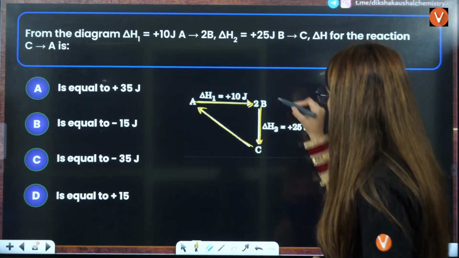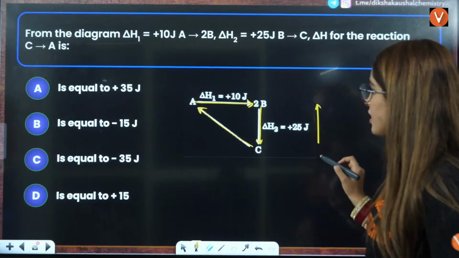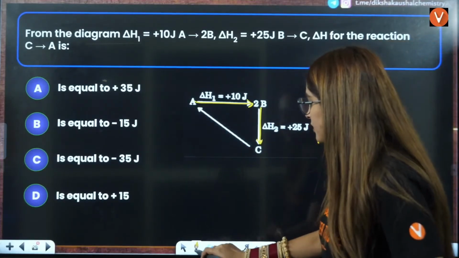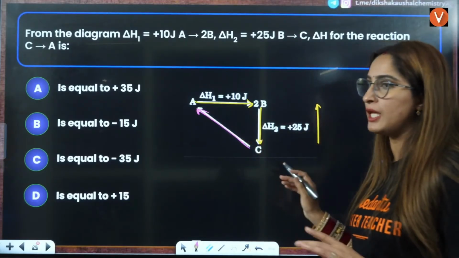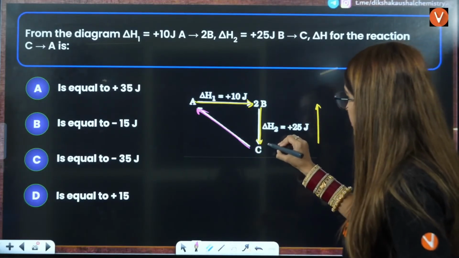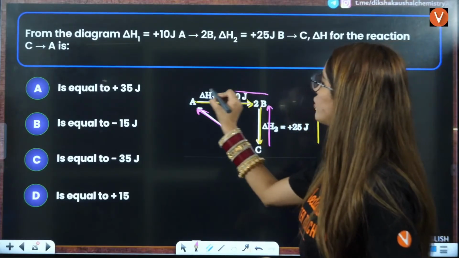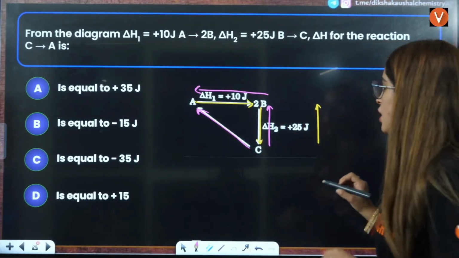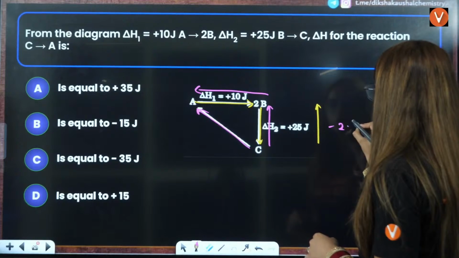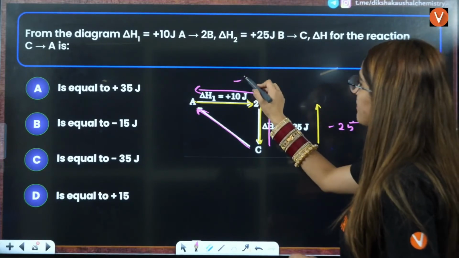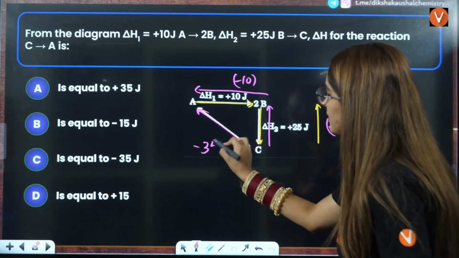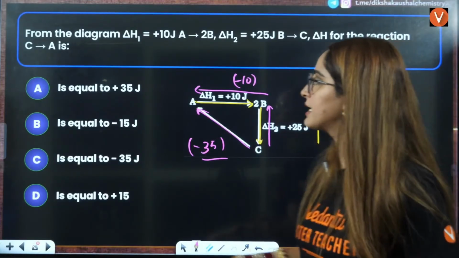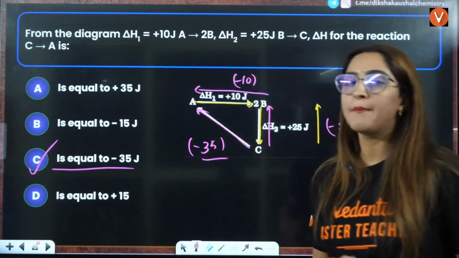So first you have to reverse. This is according to Hess's law. So this is your another path, okay? So delta H of C to A will be equal to C to 2B plus 2B to A, right? So here this is minus 25, here it will be minus 10. When you add that, you will get the answer as minus 35 joules. That will be your correct answer.